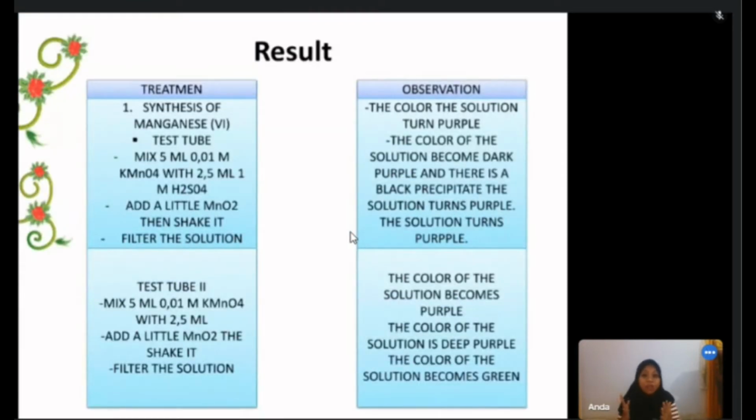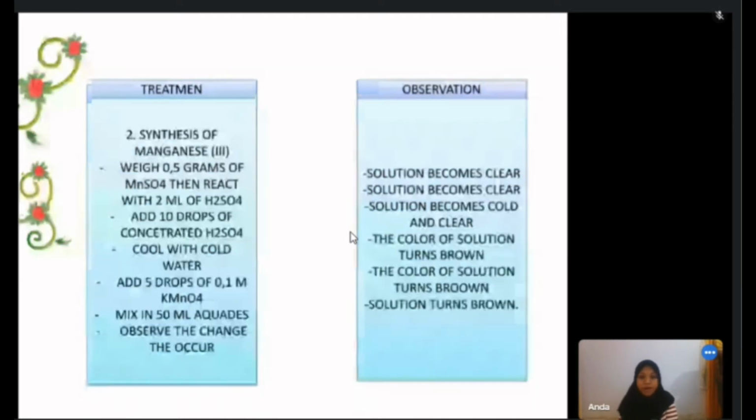This is the result, treatment, and observation, and this is the picture. And then synthesis of manganese 3: result, treatment, and observation. This is the picture.